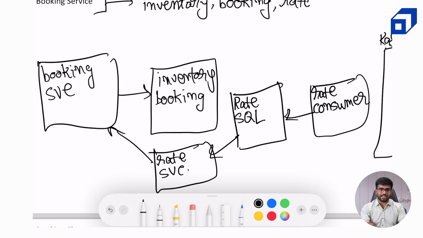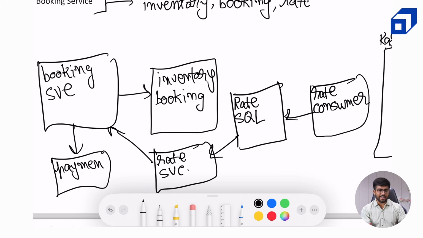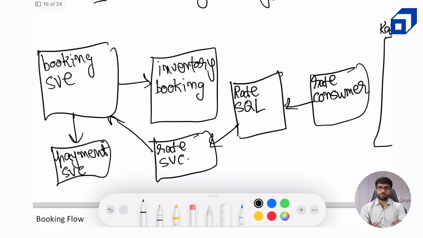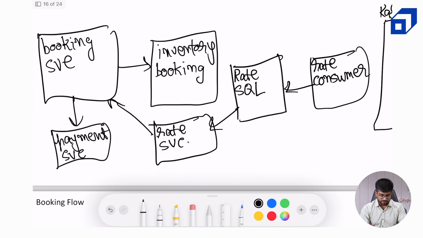Now, I realize that we also need a payment service in order to facilitate the payment. This payment service will be a payment gateway. It can be Razorpay, PayU, or any such service. We don't need to create our own payment service. We can use the payment gateways already available, and they will perform all the coordination with the user's bank and the hotel bank and so on. All the communication will be abstracted from us. So we'll just use a payment service to facilitate the payment for us. This is probably what the booking service will look like.